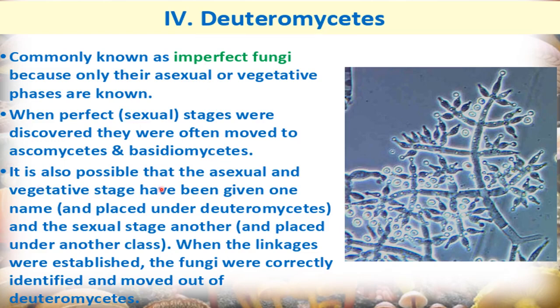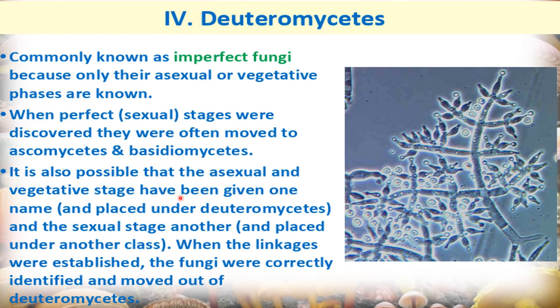It is also possible that the asexual and vegetative stage have been given one name and placed under deuteromycetes. So you can say that deuteromycetes is not a separate class of fungi. Means the asexual stage of the ascomycetes and of the basidiomycetes is called deuteromycetes.